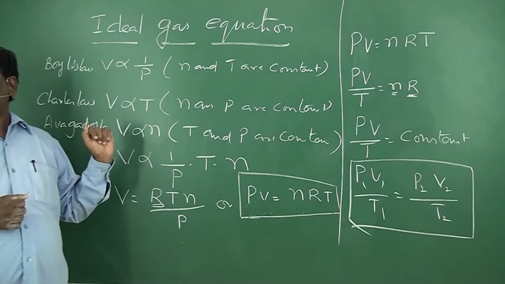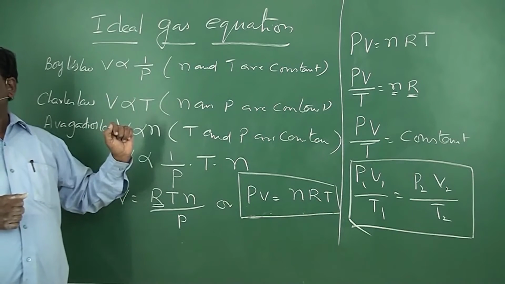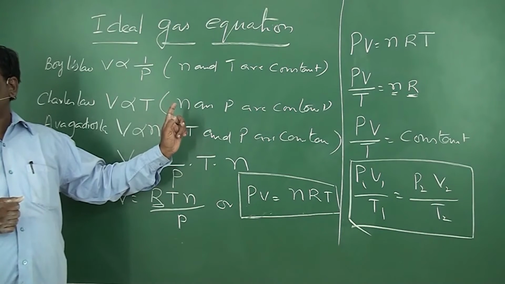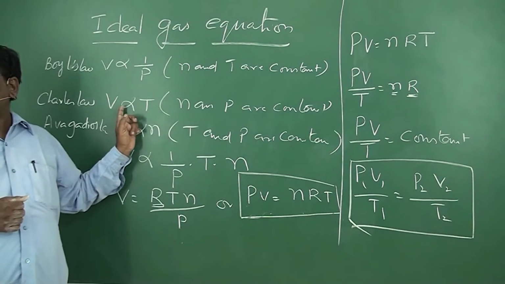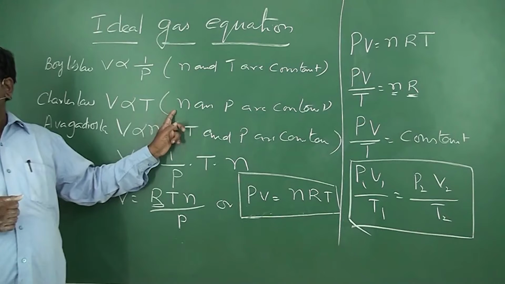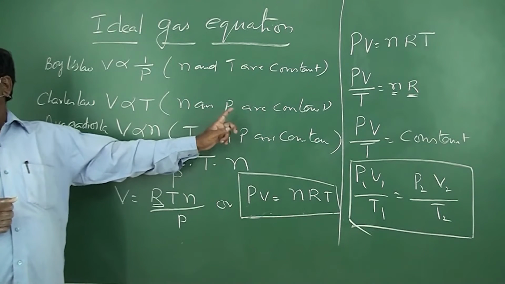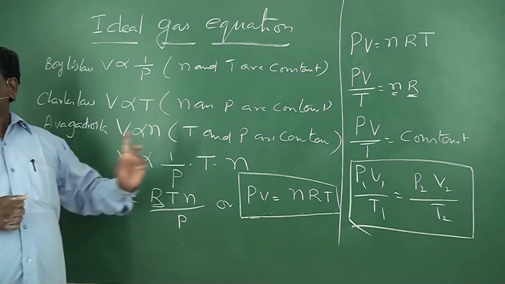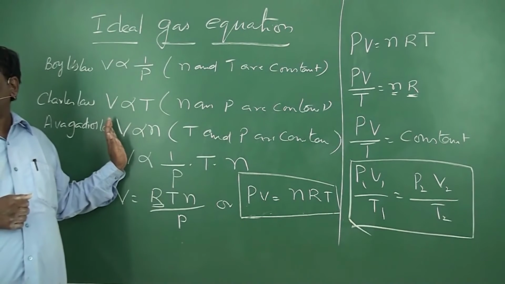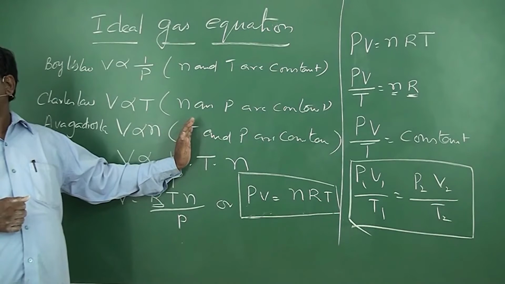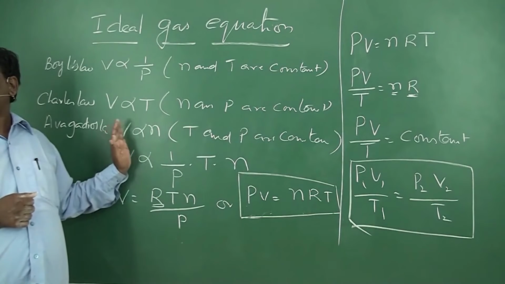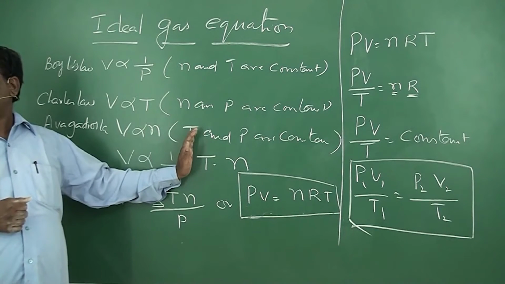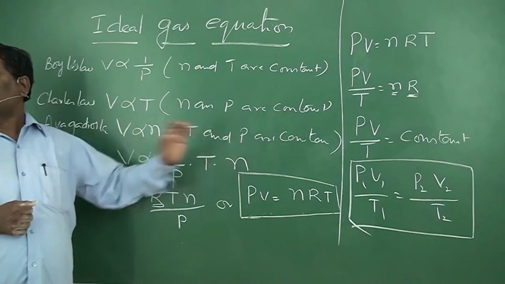According to Charles' law, at constant pressure, the volume of the given mass of gas is directly proportional to its absolute temperature. Mathematically, V is directly proportional to capital T, where the number of moles small n and pressure P are constant. According to Avogadro's law, at constant temperature and pressure, the volume of the gas is directly proportional to its mole number. Mathematically, V is directly proportional to small n, where pressure and T are constant.